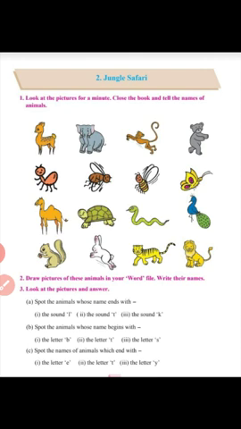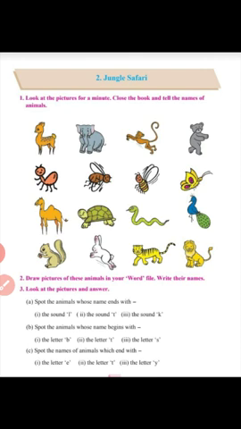Number 2. Draw pictures of these animals in your word file. Write their names. Children, you can draw pictures or you can collect the pictures of animals and stick them in your word file and also write the names of the animals below the picture.